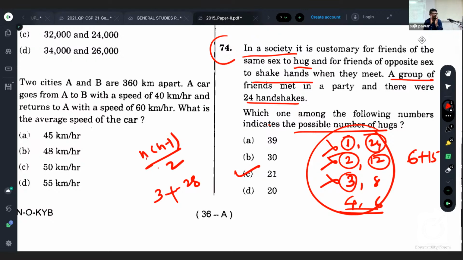Means the time between first bell and second, whichever it is, same is the time from second to third, third to fourth, like that. Full stop.